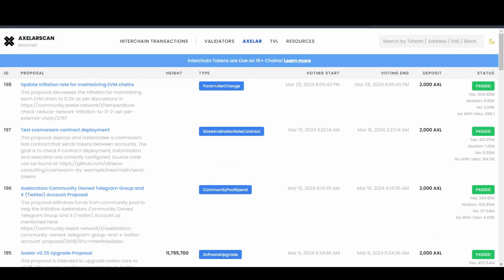Whenever we have a proposal which has a lot of interest, I think most tokens usually pump. That same thing may also apply to AXL whenever they say that we have a burn mechanism proposal, and they have actually talked about it in the roadmap section. So I think we will see a lot of voting on that, and that will probably bring a lot of hype towards the AXL token as well.